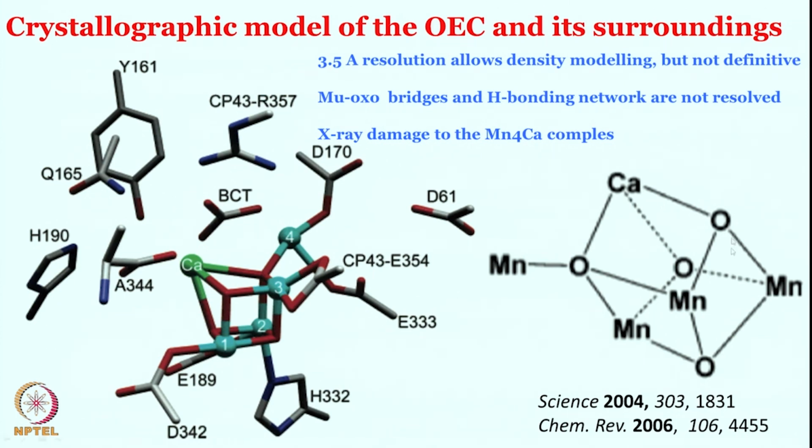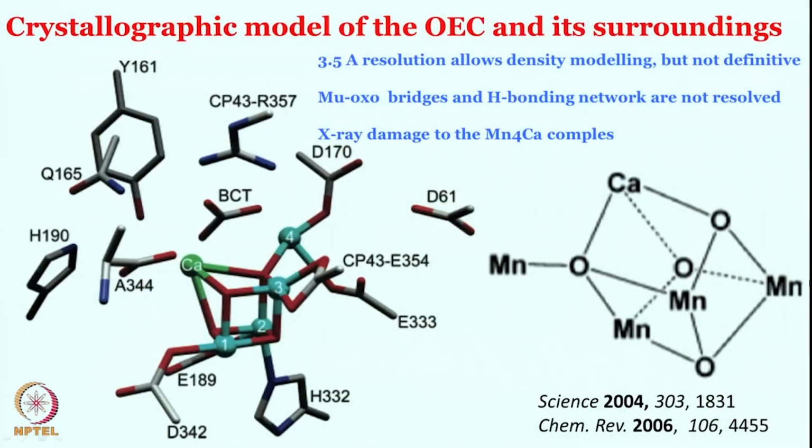So, the structure perhaps that we can move along with is this one: 1, 2, 3, 4, these are the 4 manganese bridged by these 4 oxo, and also it is shared by the calcium. These are the 2 references you can study which are quite informative in any case, but still the debate remains what these 4 manganese would be doing, and of course their role is little understood, but how they are relatively positioned. You see these as if these are dimanganese dioxo structures.